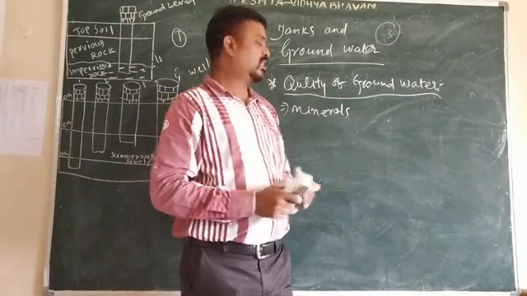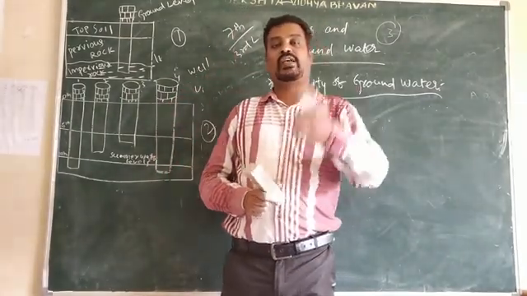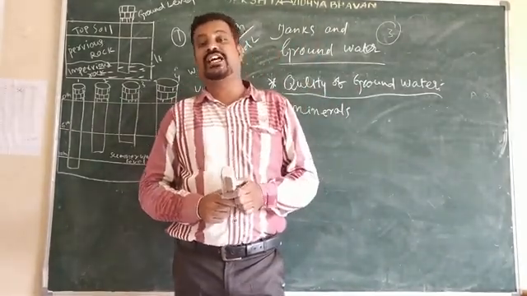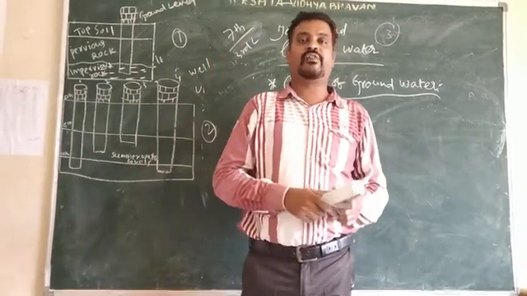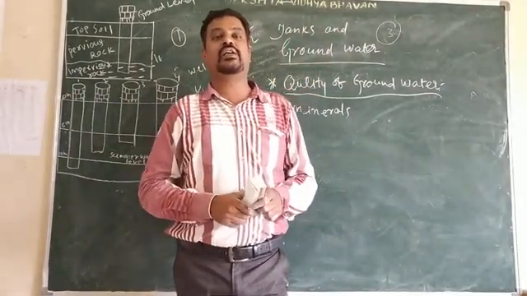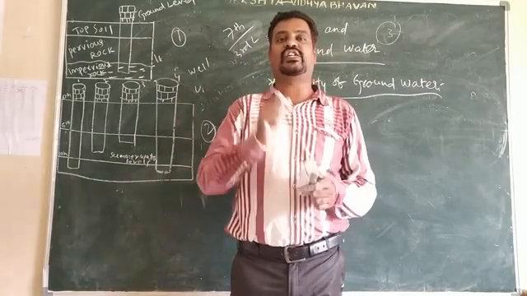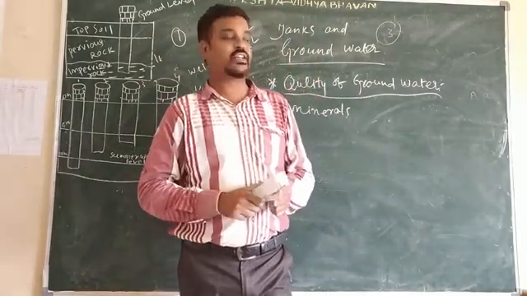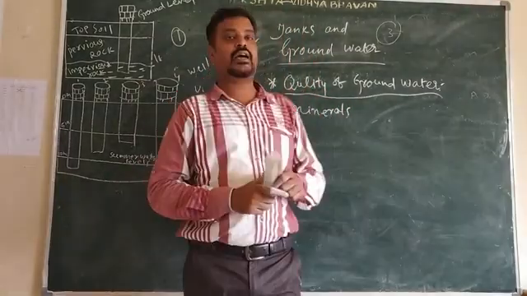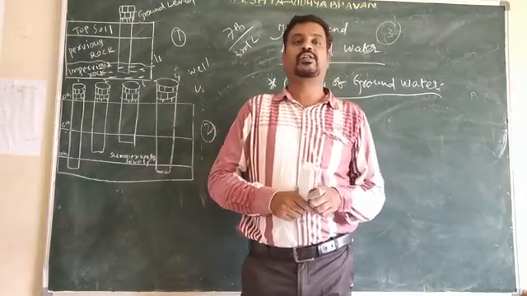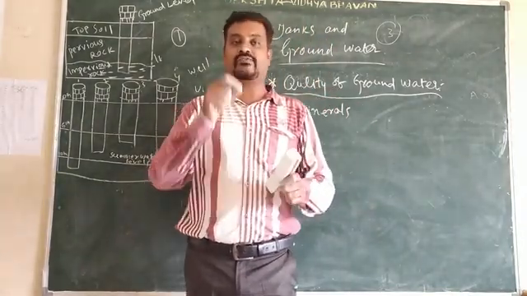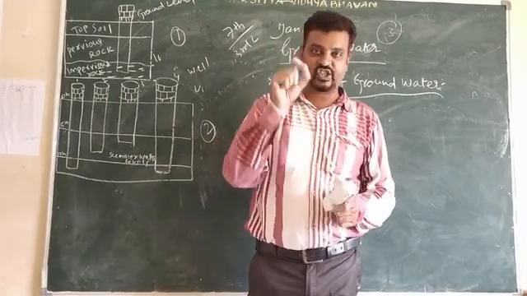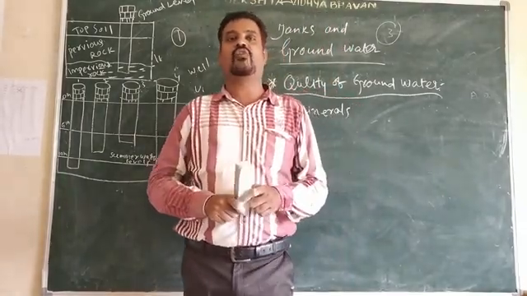In some places the water is very salty, and whenever you go to other places, the water is very sweet. This difference is because of the minerals which are dissolved in the groundwater.